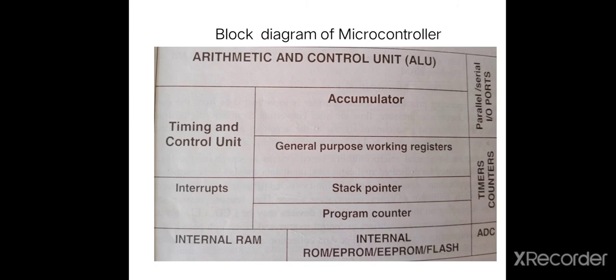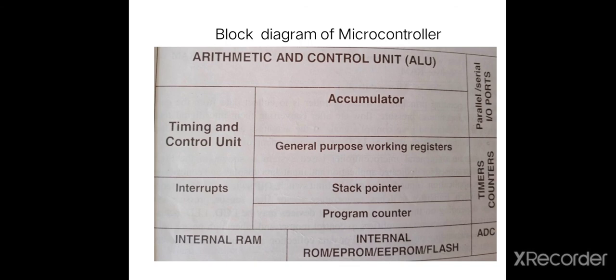Stack pointer is used to store the address of top of stack. Function of program counter is to store the location of next instruction. Function of timing and control unit is to synchronize all blocks and to generate the control signal. This is the block diagram of microprocessor.